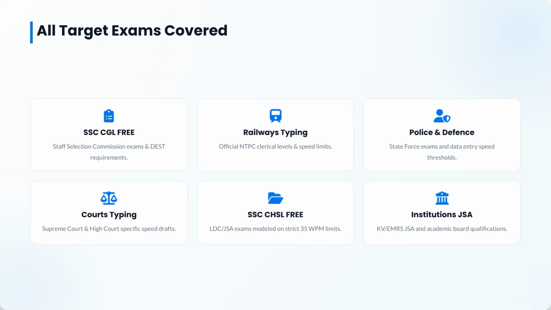Finally, this platform covers a wide range of target exams. Whether you are preparing for SSC CGL, railways, police and defense, courts, or institutional clerical exams, we provide the specific training modules needed to meet your required speed thresholds.